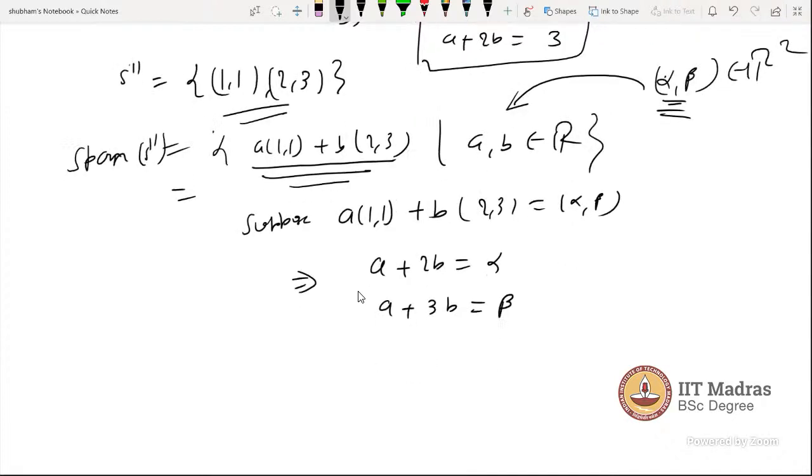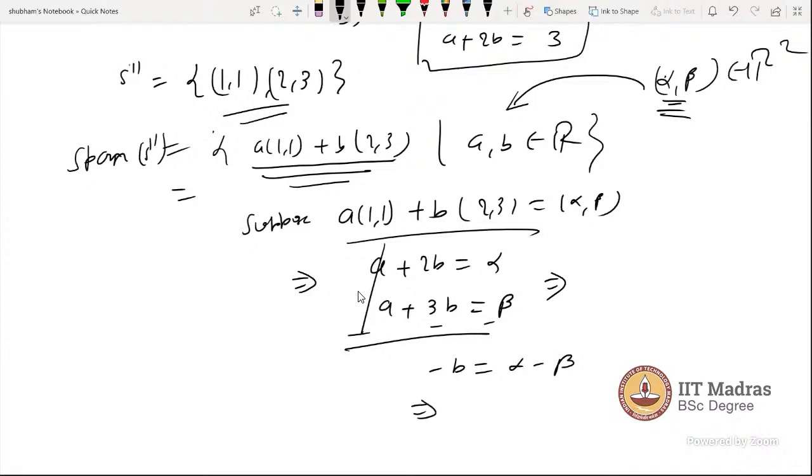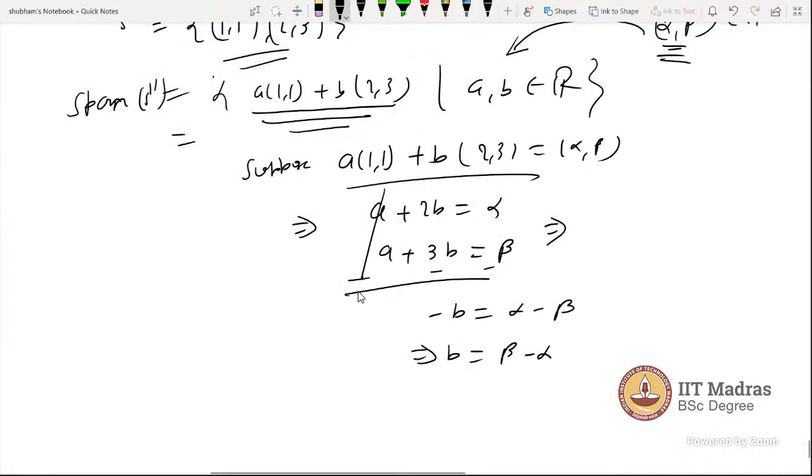After getting this, we reach a system of linear equations which can be solved using Gaussian elimination or directly here. Subtracting, we get b = beta minus alpha.